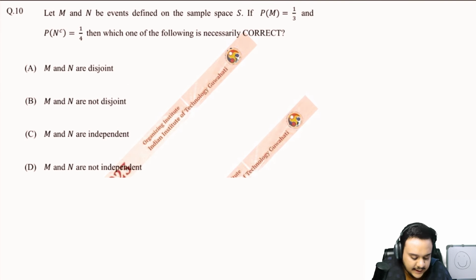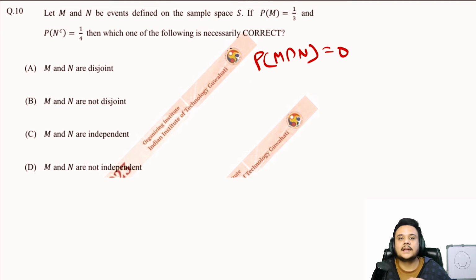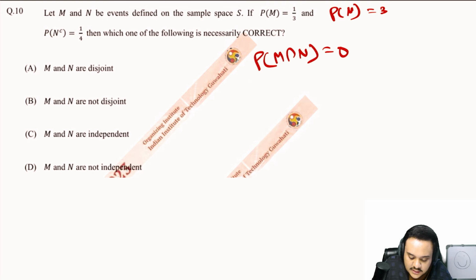The 10th one says: let M and N be events that are defined on the sample space S. If the probability of M is 1 by 3 and the probability of N complement is 1 by 4, then which of the following is necessarily correct? Let us solve them one by one. Let us first figure out if M and N are disjoint. For M and N to be disjoint sets, the probability of M intersection N has to be 0. There is no intersection between the two sets at all. Probability of M is already given to you. Probability of N is also given, which is 1 minus 1 by 4, which is 3 by 4.